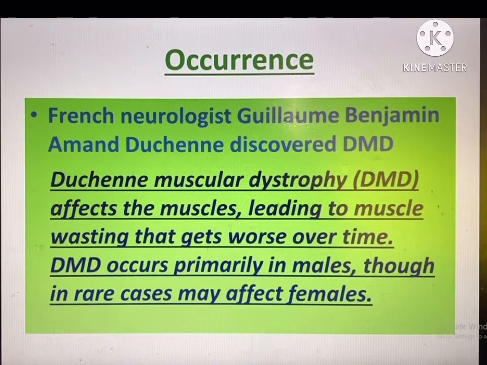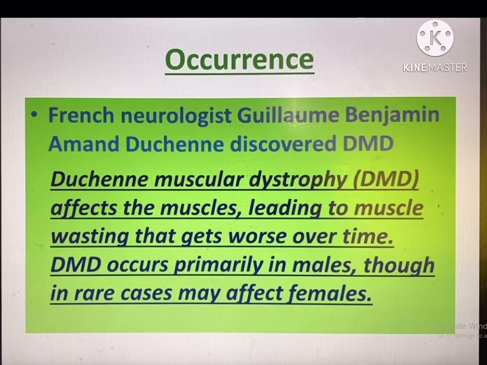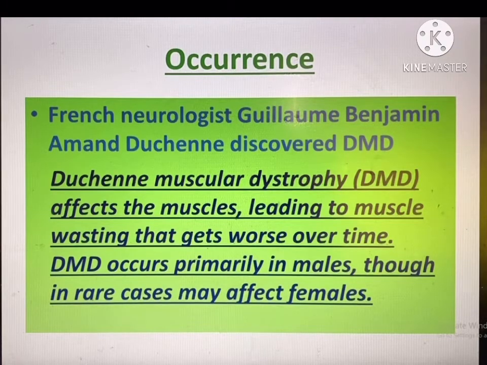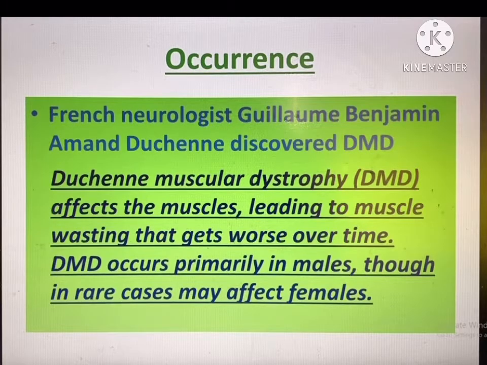Duchenne muscular dystrophy was discovered by the French neurologist Guillaume Benjamin Amand Duchenne. This disease affects the muscles, leading to muscle wasting that gets worse over time. DMD occurs primarily in males, though in rare cases it may affect females also.